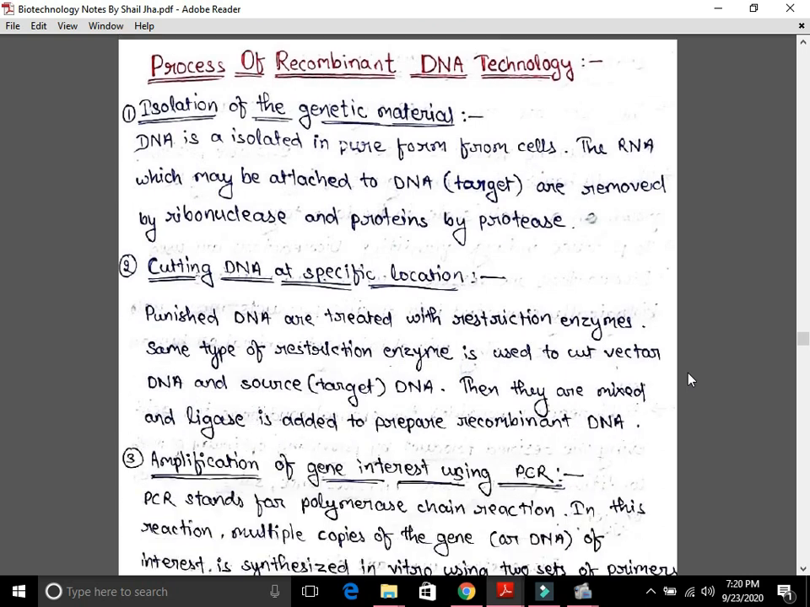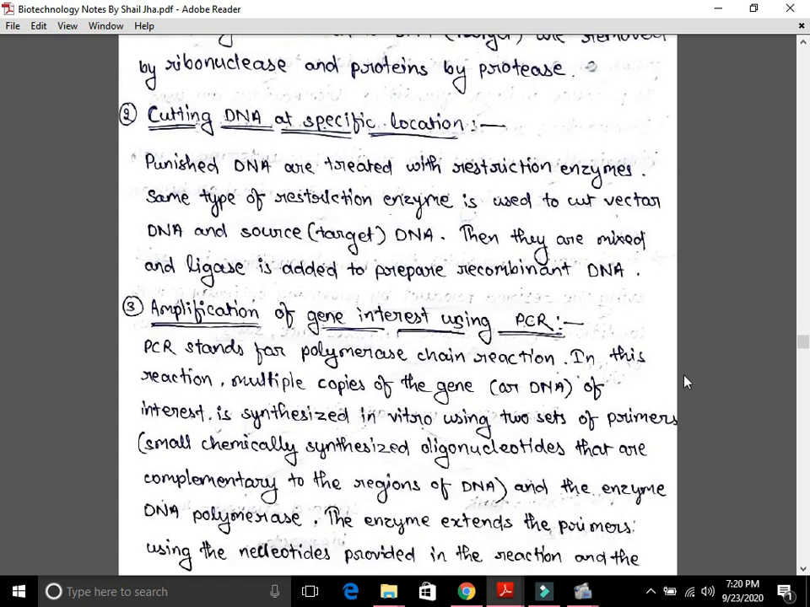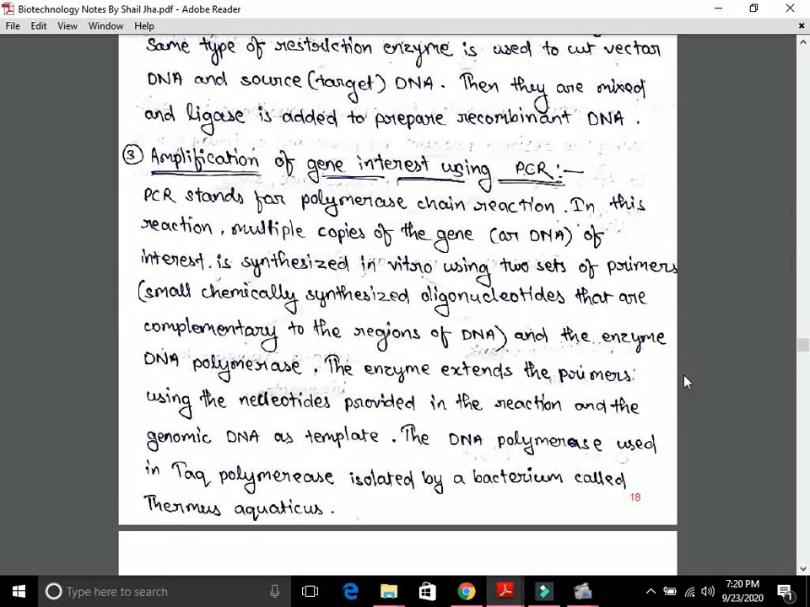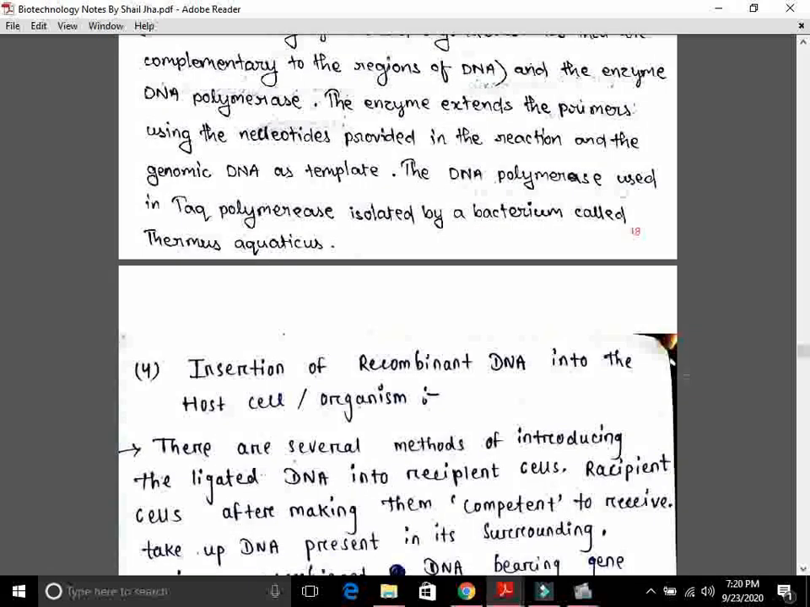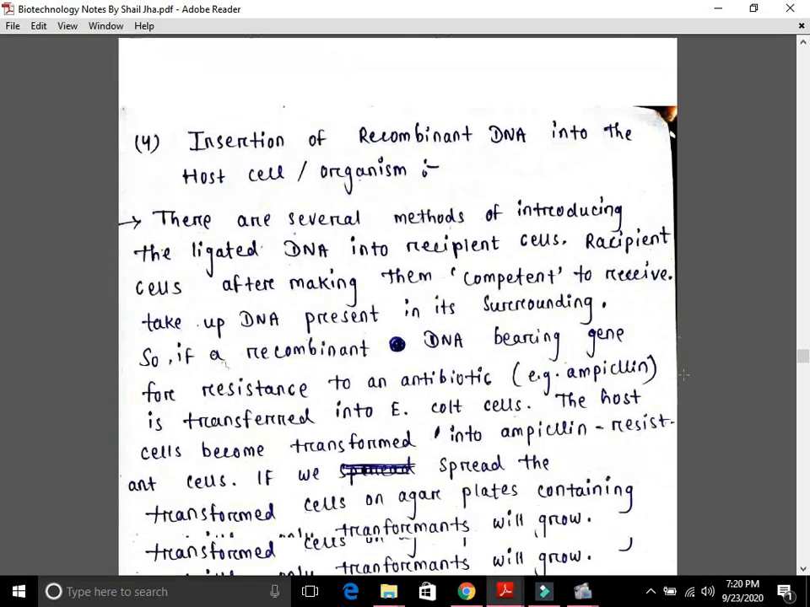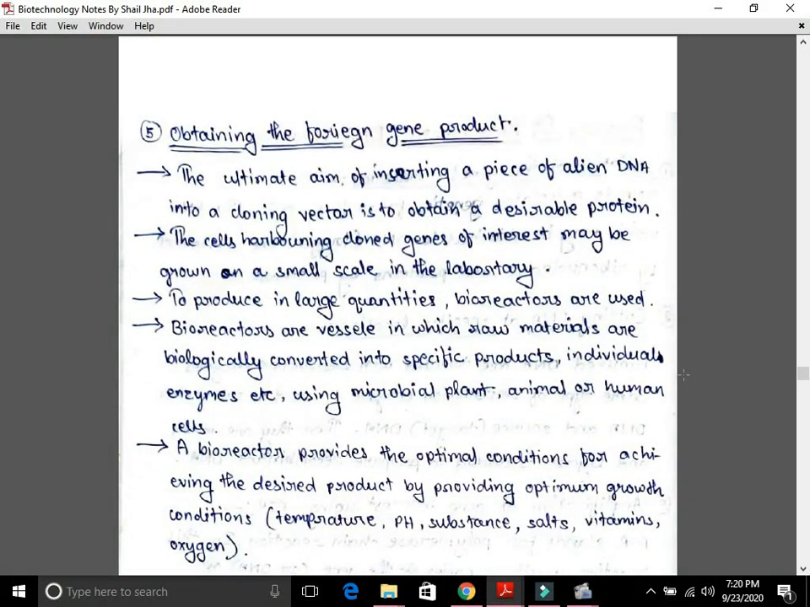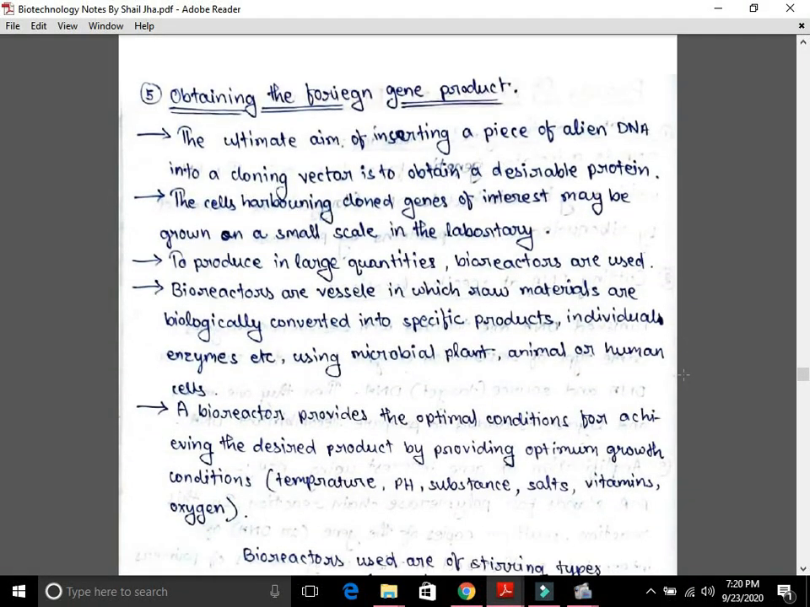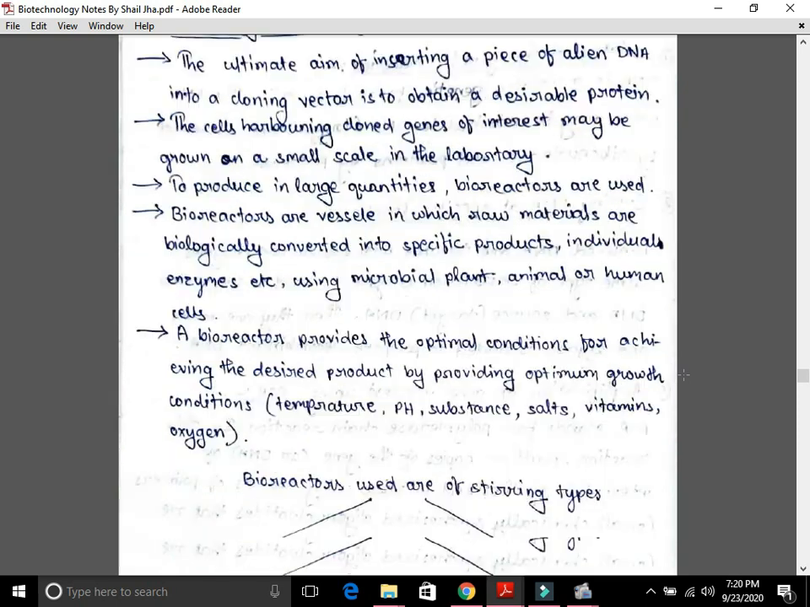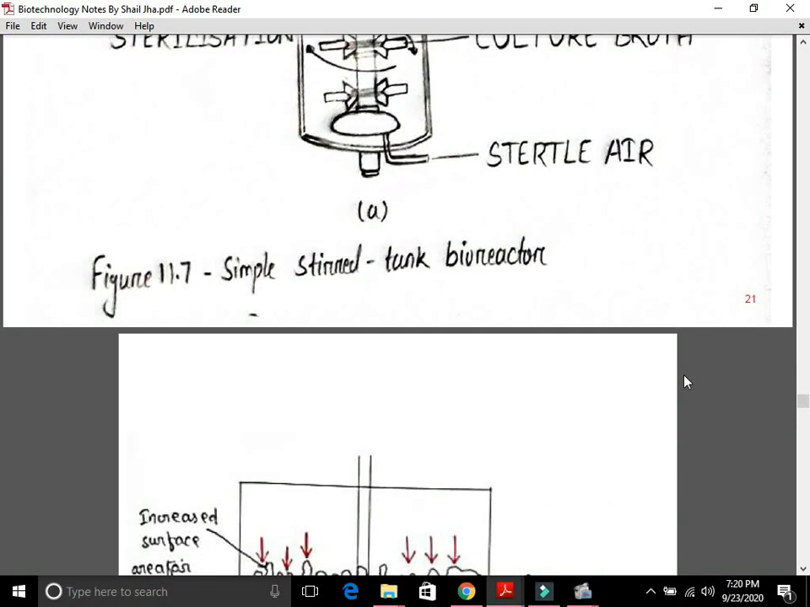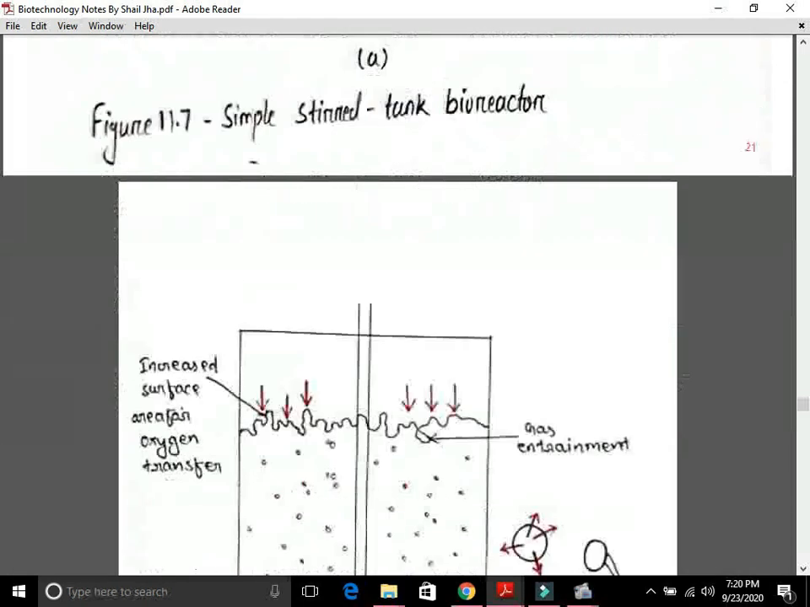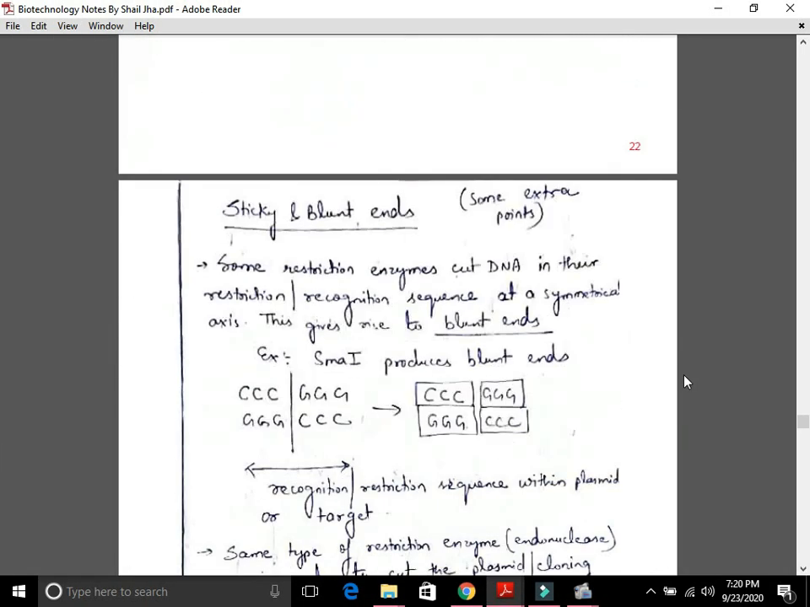The steps are isolation of the genetic material, cutting DNA at specific location, amplification of gene of interest using PCR, insertion of recombinant DNA into the host cell or organism, then obtaining the foreign gene product. So this is the application of all those three concepts which we have understood. After that, this is the picture of the bioreactors from where we can obtain the foreign gene product.